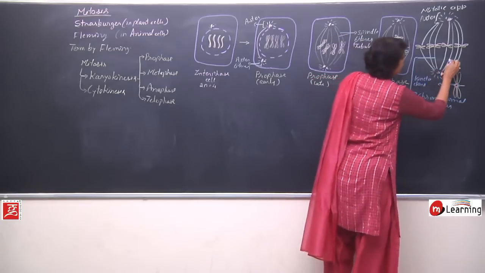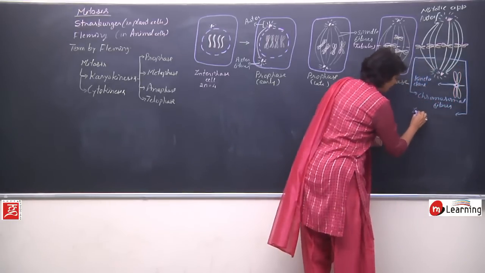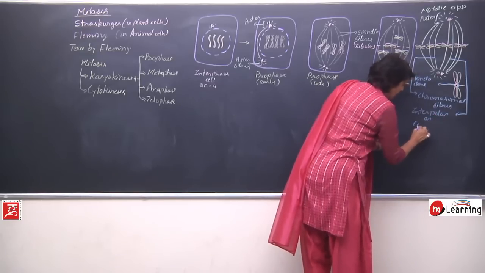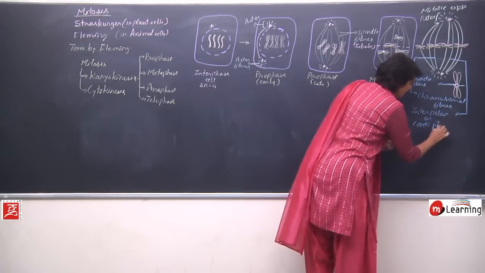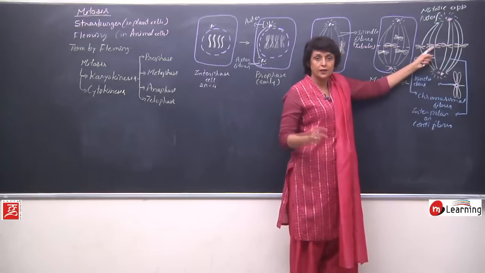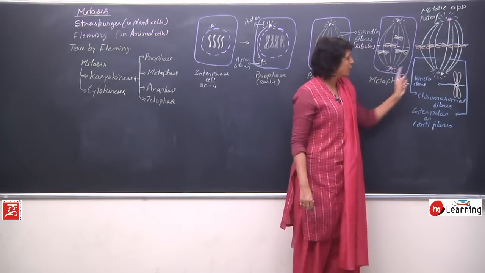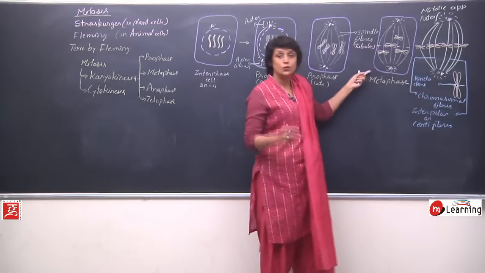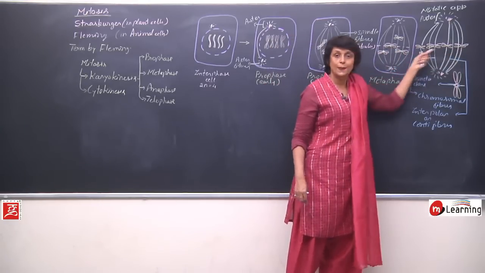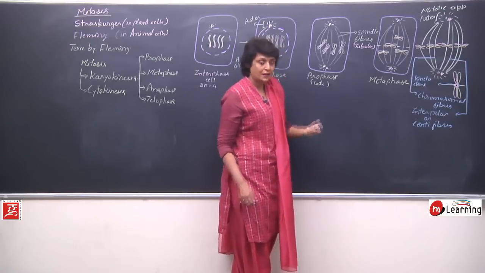So the second one, this one we are talking of, is interpolar or continuous fibers. Chromosomal fibers are not continuous. From one end they are coming here, attaching to the kinetochore. From the other end also they are attaching to the kinetochore. So this is the spindle apparatus to which these chromosomes arrange on the equatorial plane. So this is the mitotic apparatus which we see in metaphase.